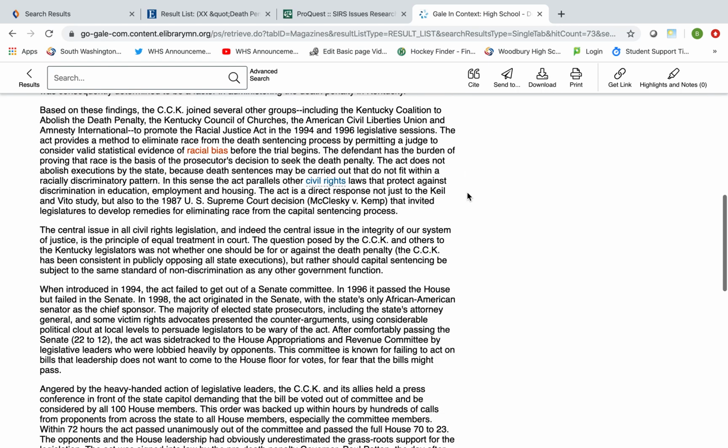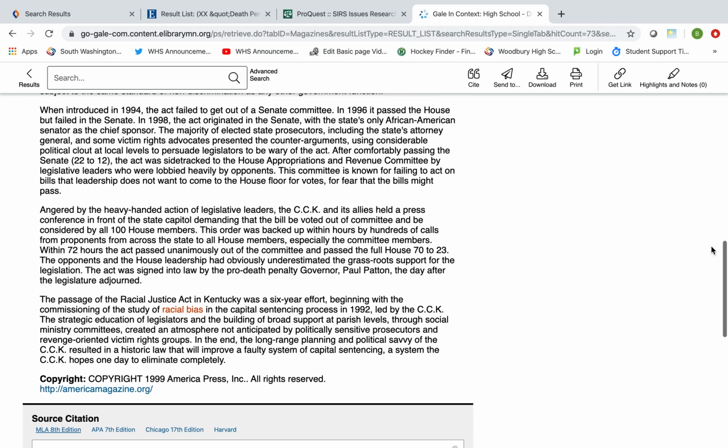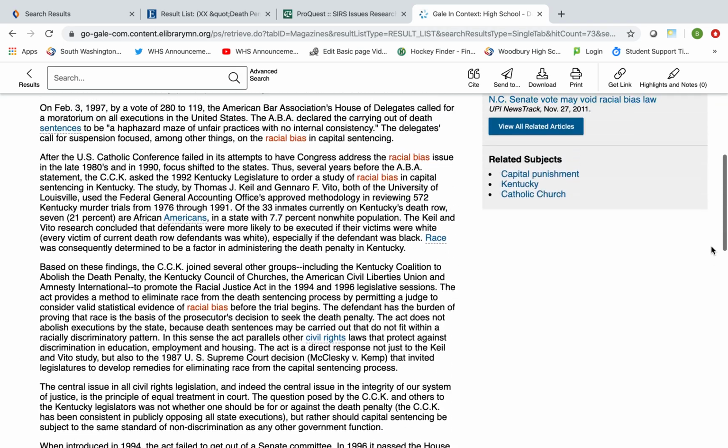And you can find your citation on this one on the bottom of the article where you can select it and then paste it into your Works Cited page, or again, connect it to your Google Drive, and that way you'll have it saved and don't have to worry about doing the citation piece right now.